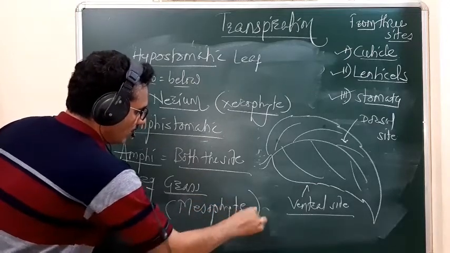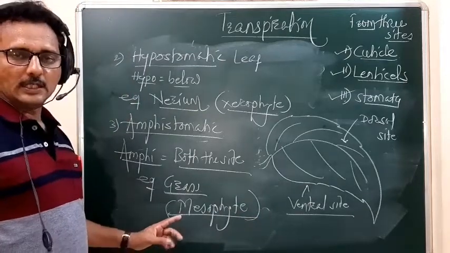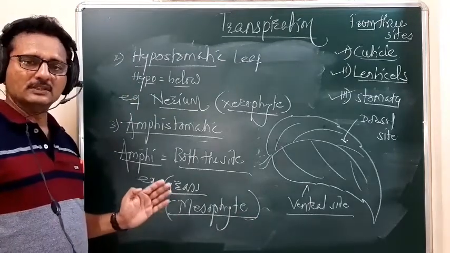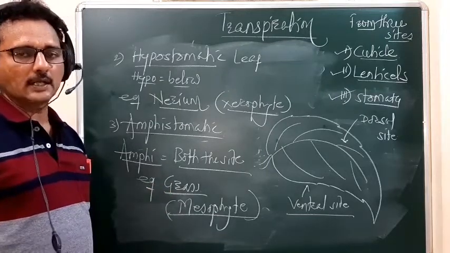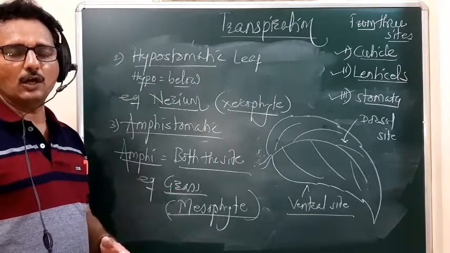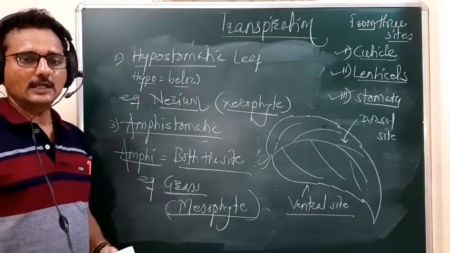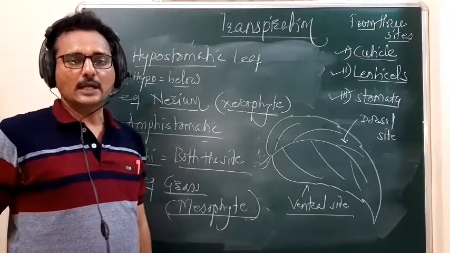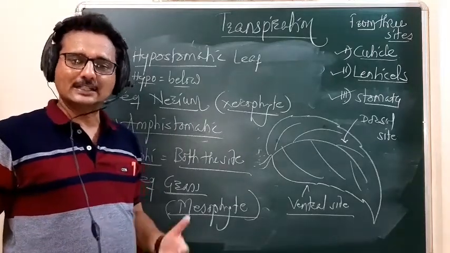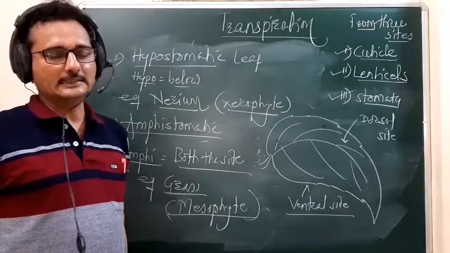Okay, mesophyte. So the mesophytes are the plants that grow in a mesophytic environmental condition, where there is availability of an adequate amount of the required things, in the sense the availability of nutrients, water and minerals, and rainfall, and they have suitable light intensity.